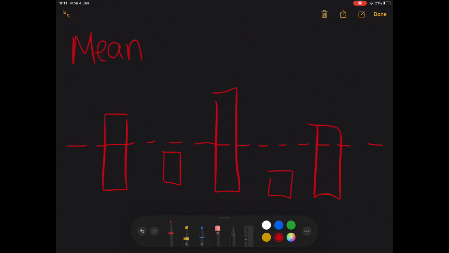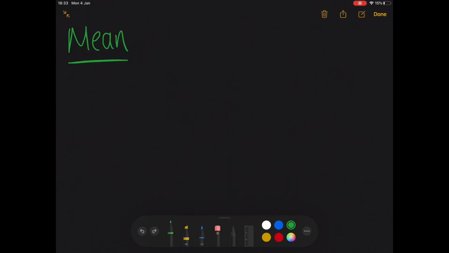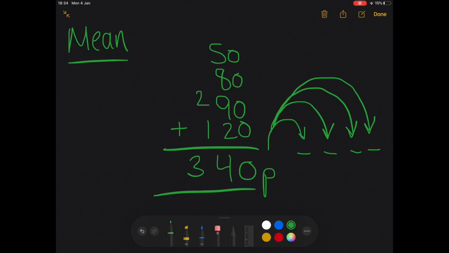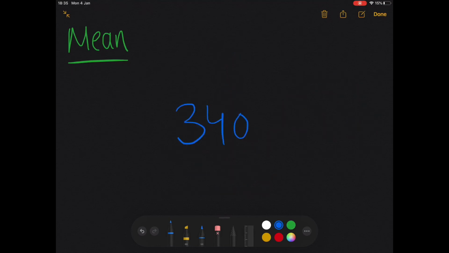normal number would be. Okay, so going back to our data set now, the way that you calculate the mean, the way that you share these numbers out in the set is by first adding all of the numbers up. So 340 pence. Remember that I squished together 4 different parts of my data set. So in order to share it out equally, I've got to share it back out into the 4 numbers that I put together in the first place. So what I'm going to be doing is I'm going to be taking 340 and dividing it by 4. With 340 pence, divide that by 4.